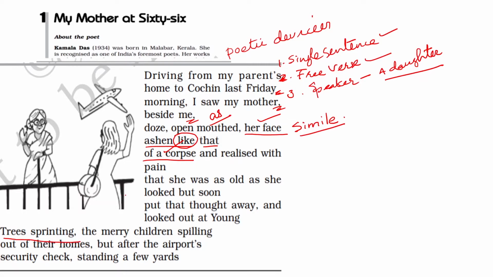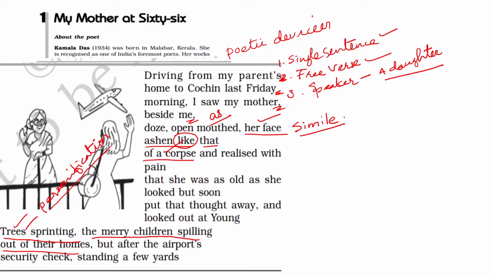Now come back to the trees sprinting. What poetic device is used here? Here the poetic device of personification is used. Personification means human qualities are attributed to inanimate things like trees or animals. It is called personification. Then look at this phrase, the merry children spilling out of their homes.